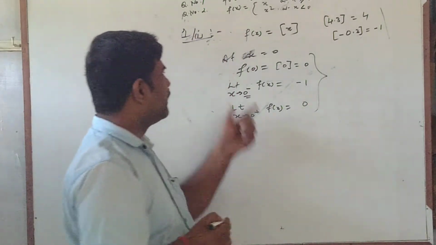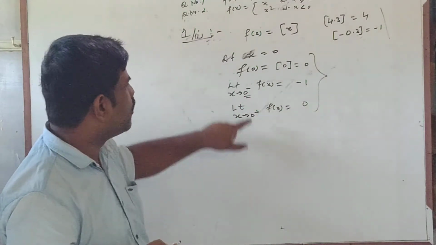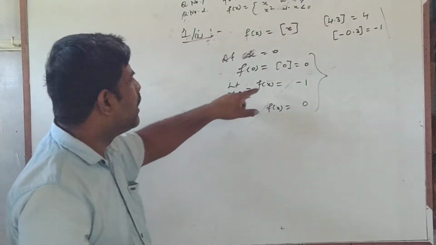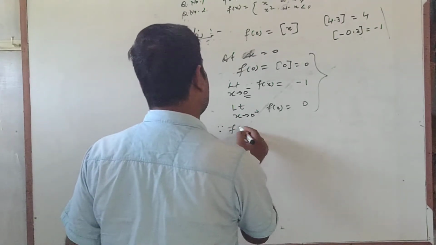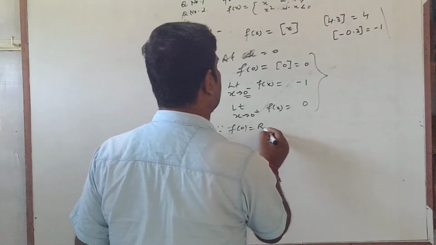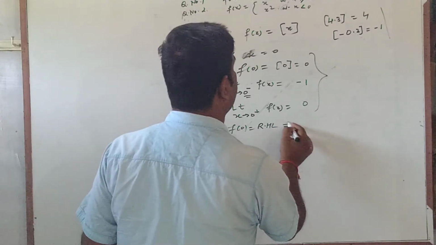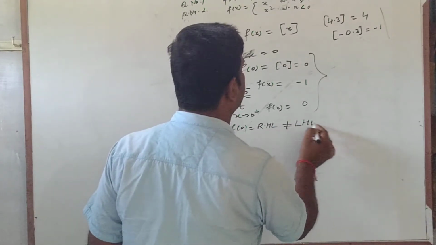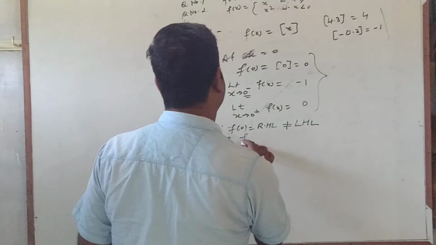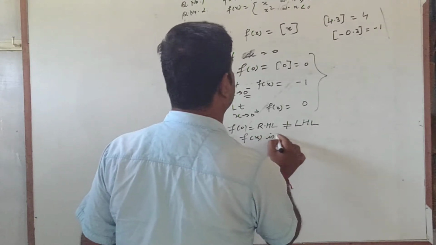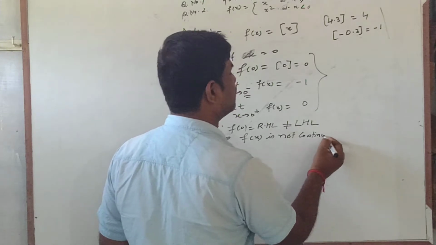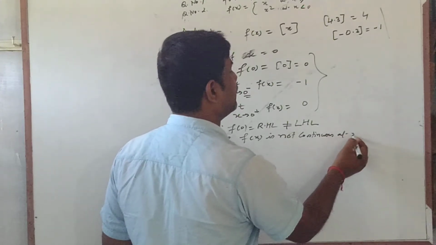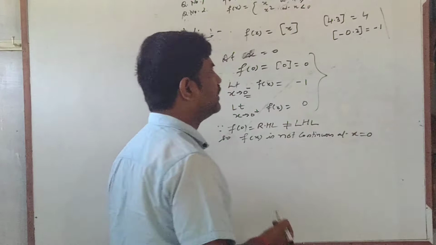You may see these three values are not equal. f(0) and right hand limit are equal, but left hand limit is not equal. So since f(0) equals right hand limit but not equal to left hand limit, f(x) is not continuous at x equal to 0.